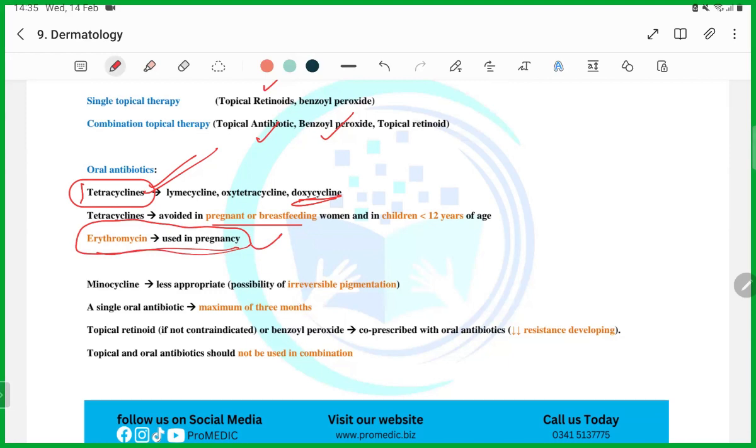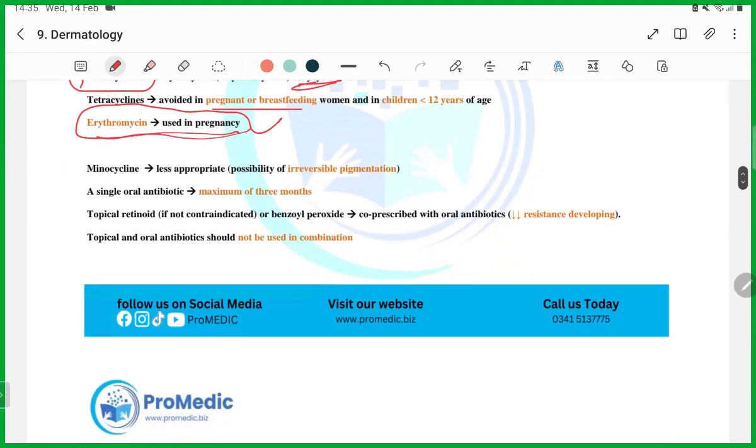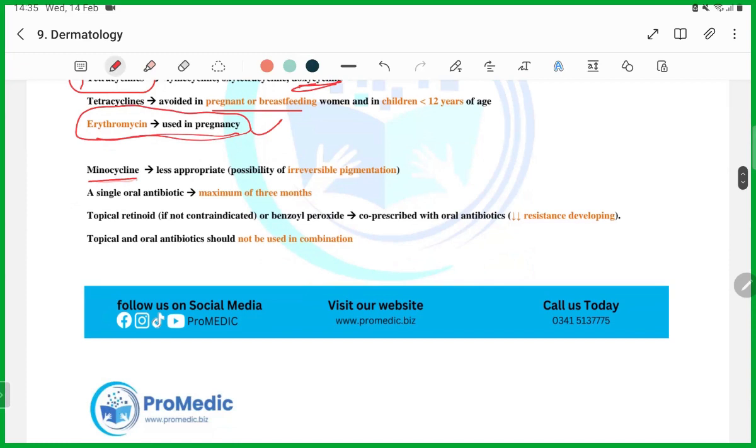Then the next thing they will give you is this one, minocycline, guys. Less appropriate, possibility of irreversible pigmentation. This is its side effect. Remember it. Minocycline causes pigmentation.